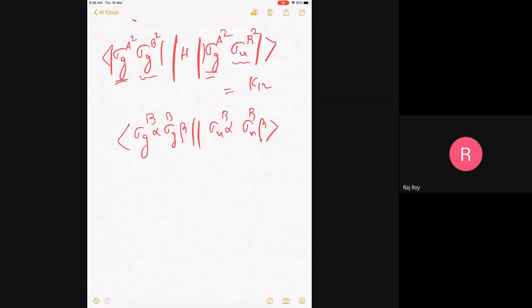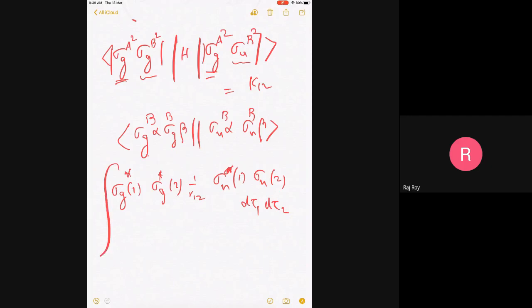So you can see, if I expand this, the Coulomb part will be the only one to survive. So if we expand this, it is sigma G1, alpha 1, star, sigma G2, star, 1 by R12, sigma U1, sorry, sigma U2. There is no star here, beta 1, beta 1.